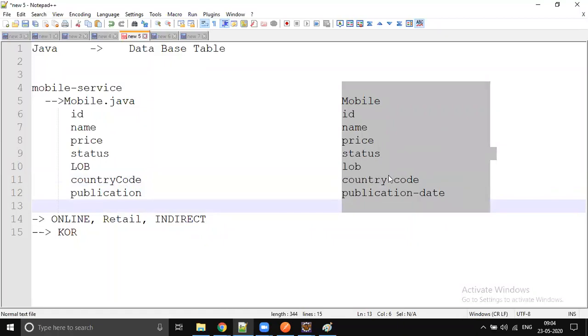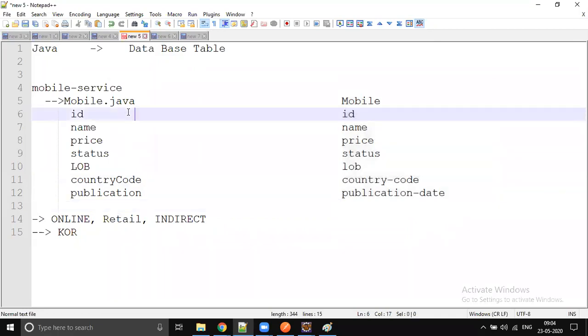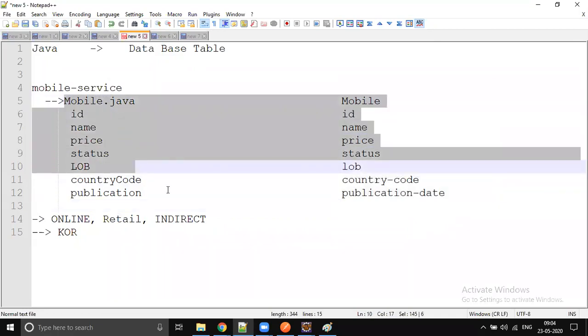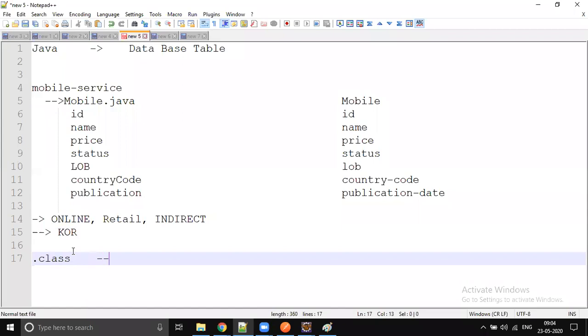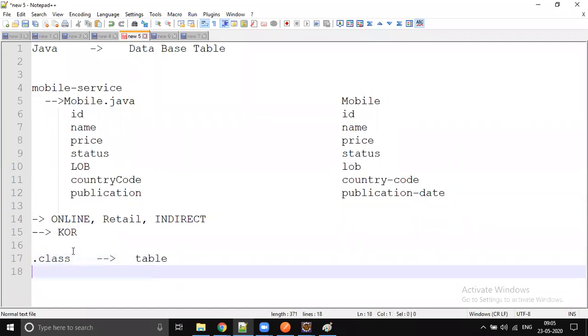But look, you create one table, and you create one Java file. So one Java file is equivalent to a table in the database, right? And we have properties in the Java file. Those can be considered as the columns in the table, right? So I could say the Java file or .class file is equivalent to a table, and the properties are equivalent to columns, okay?